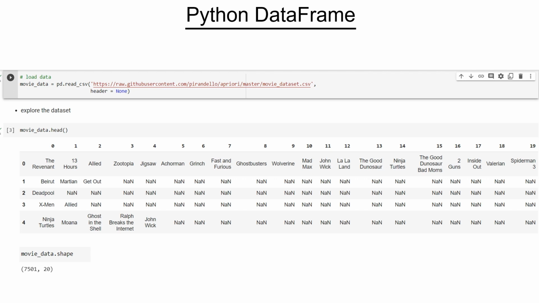So one of the things is we have to remove the nan values, because they are not real movie names. Nan means not any number, or not a number. So essentially we need to get rid of them. The second thing we need to do is